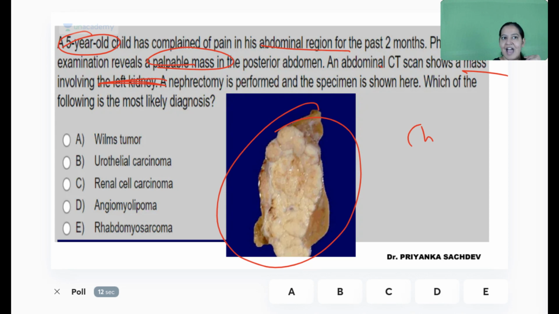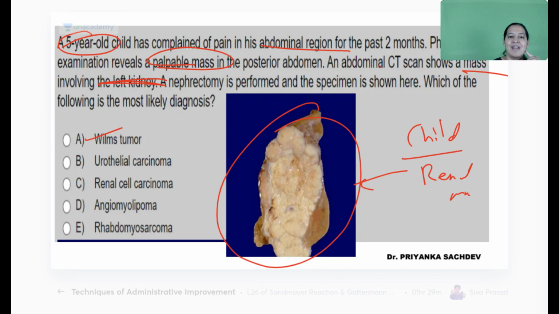So child is there having left renal mass. Child with renal mass with this gross image. In the last question, microscopic image was given. In this question, gross image is given. The answer is same. It is Wilms tumor. So Nivida, Khushi, and Tariq are first to answer it correctly. It is matching with the scenario also.